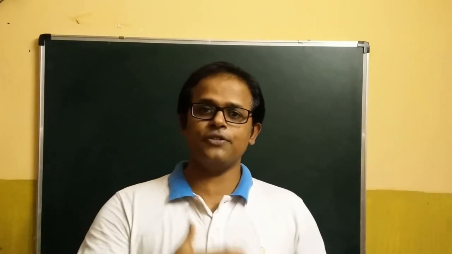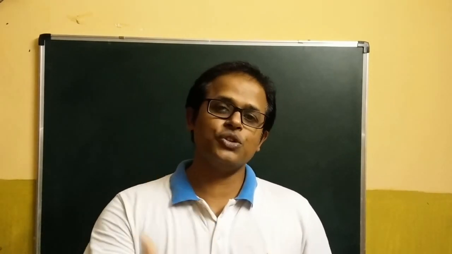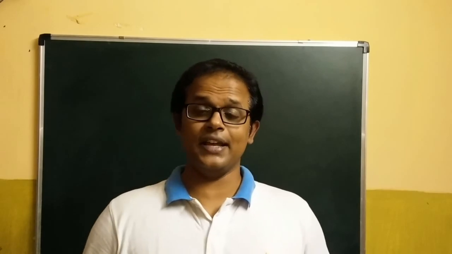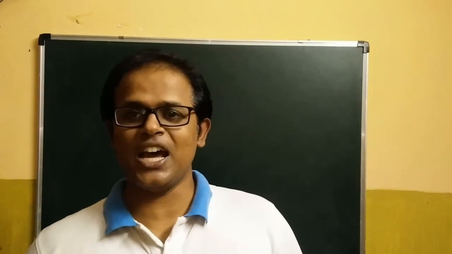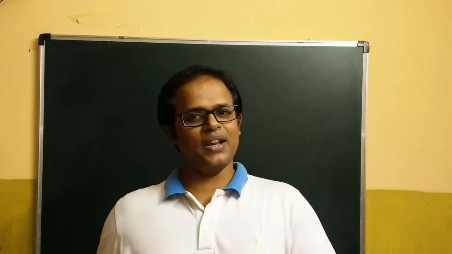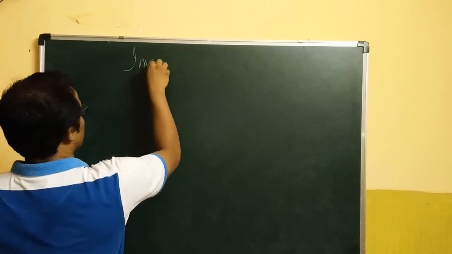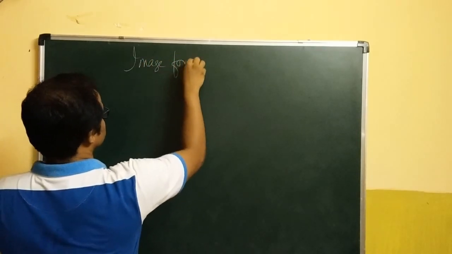So you regard yourself as an object placed in front of a plane mirror, and what you see in the plane mirror is called the image of the object. How exactly is it formed and what kind of image is that? As I told right in the beginning of this class, images can be of two types: real images as well as virtual images. So let us quickly see how an image is formed.